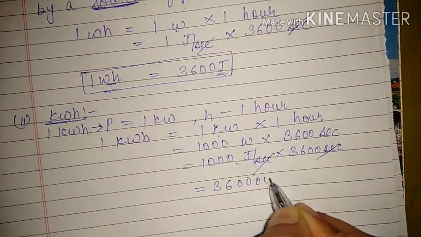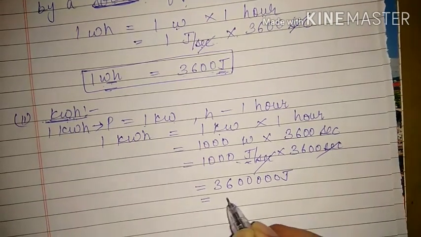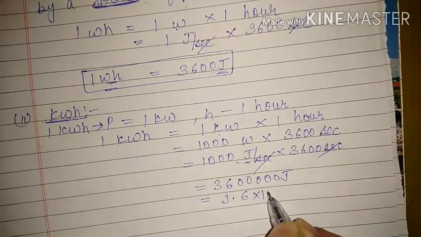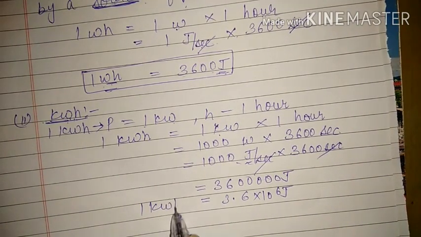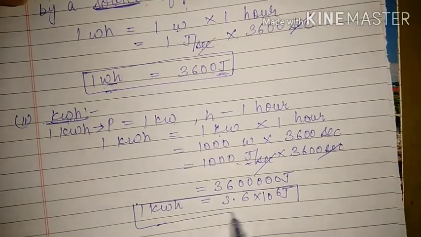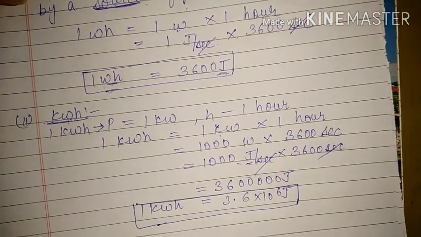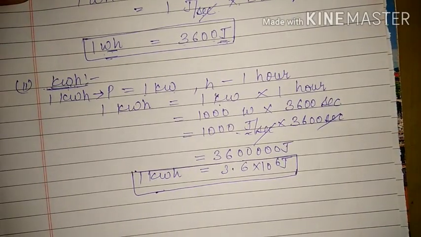3600, 3 zeros. Okay, then the answer will be in joule, or in other words you can write 3.6 into 10 raised to power 6 joule. This is equal to 1 kilowatt hour. So 1 kilowatt hour is equal to 3.6 into 10 raised to power 6 joule. This is the definition of kilowatt hour.